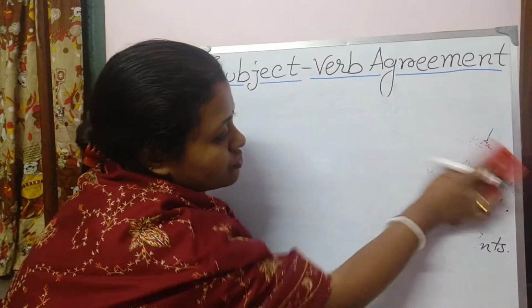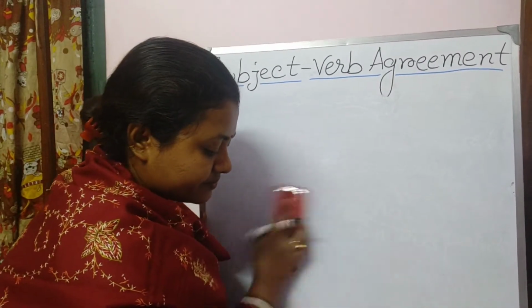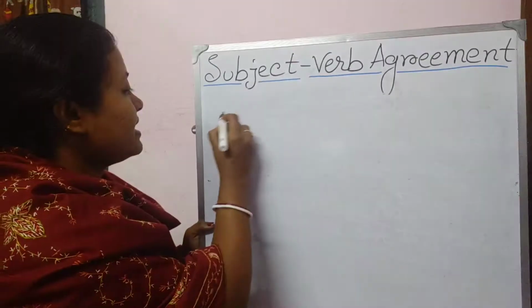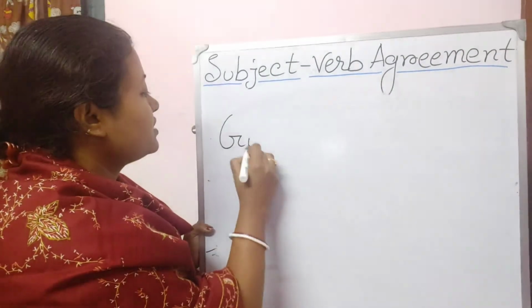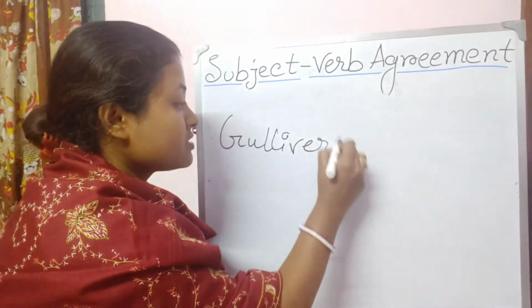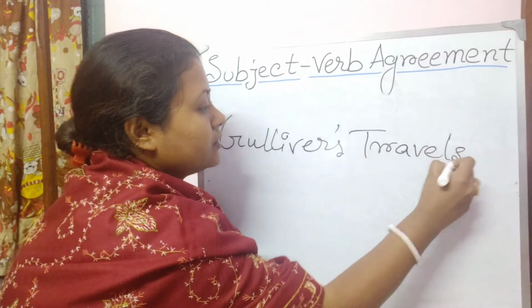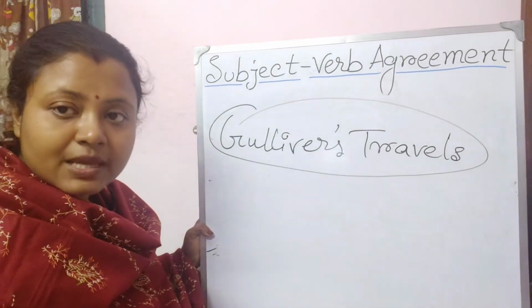Let me move on to the next rule. If I tell you the name of a book, I think you have heard it, Gulliver's Travels. It is the name of a singular book.